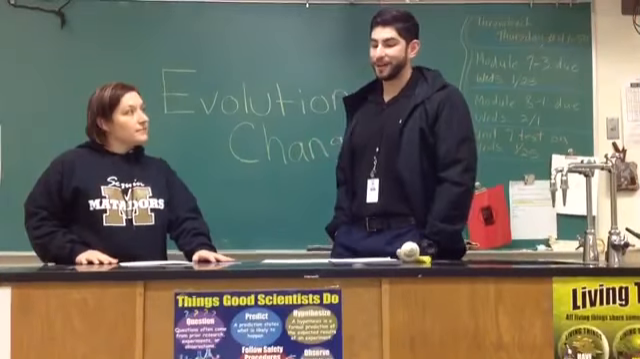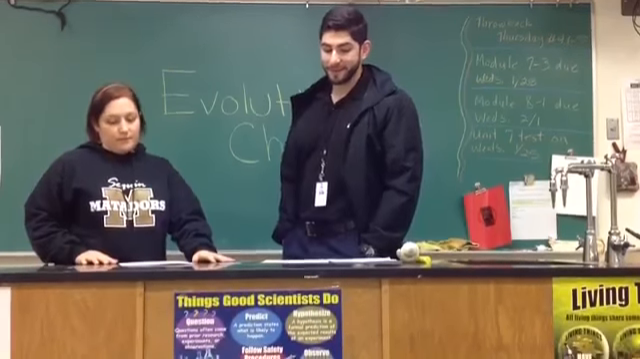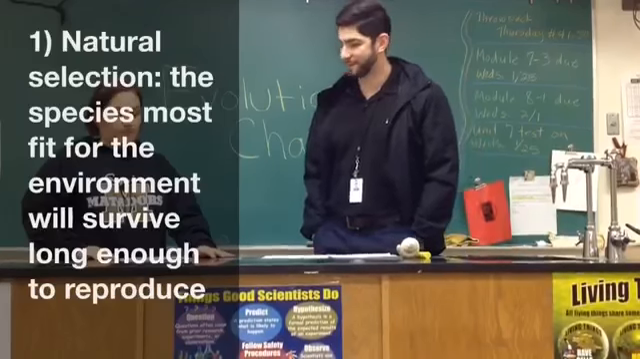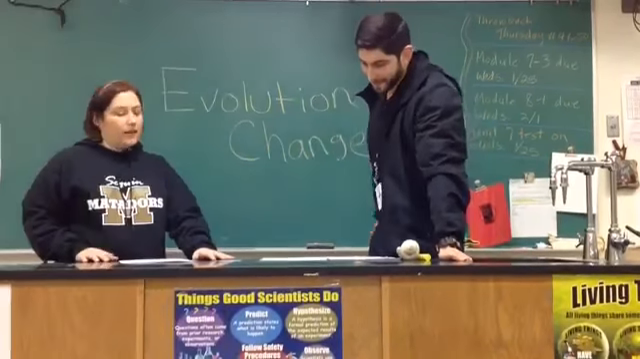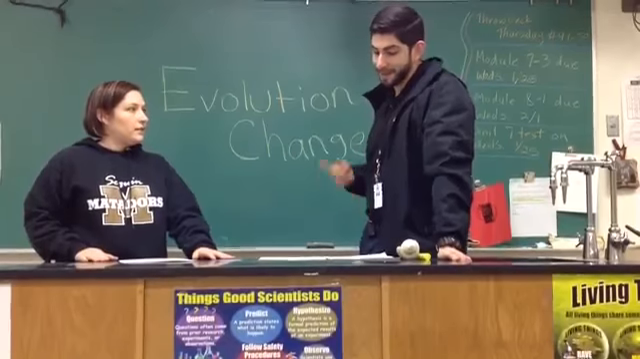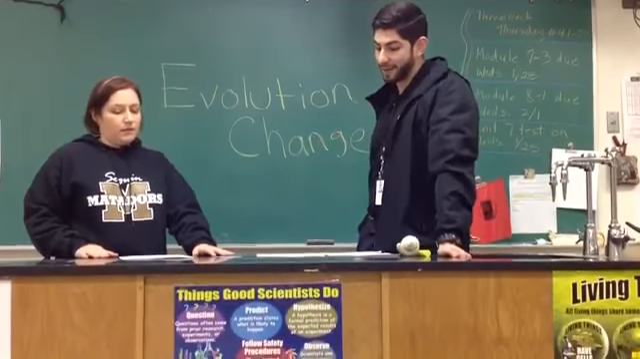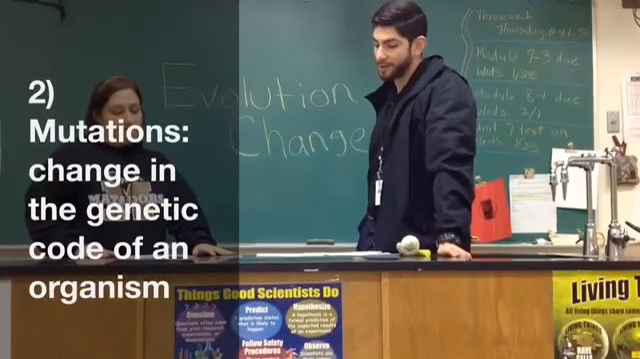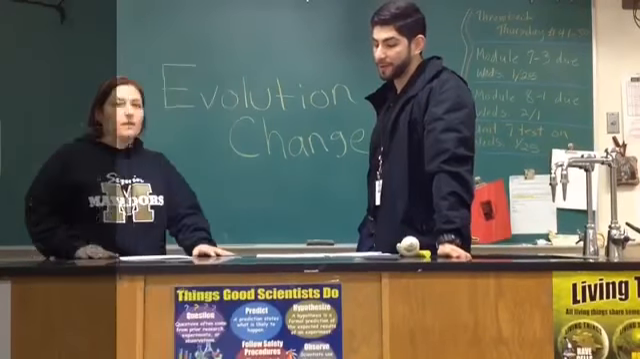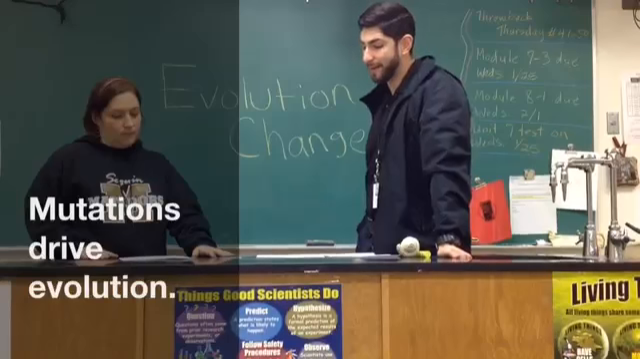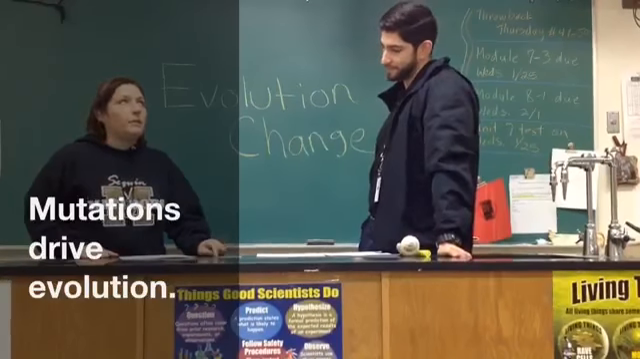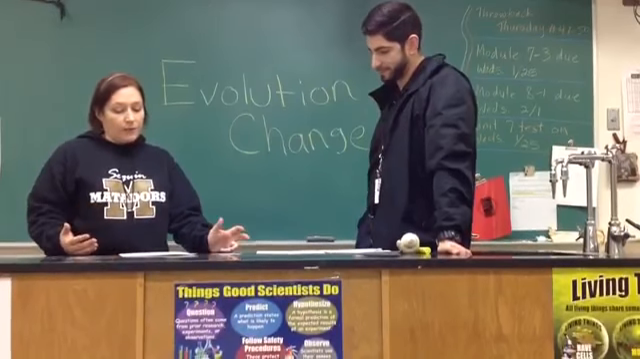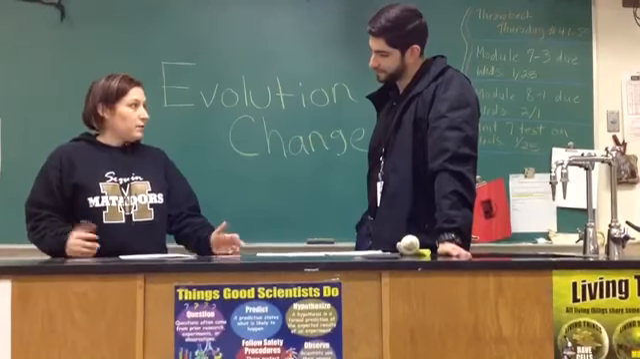Natural selection was covered in class already. Yes. That is when species most fit for the environment will survive long enough to reproduce. Wasn't that shown when we did that peppered moth activity? Yes, it was. Mutations are a second way that evolution happens. As you might remember, mutations are a change in the genetic code of an organism. Yes. Mutations drive evolution. And if I remember right, a mutation can have beneficial effects and actually help a species be more successful. That's possible, right?